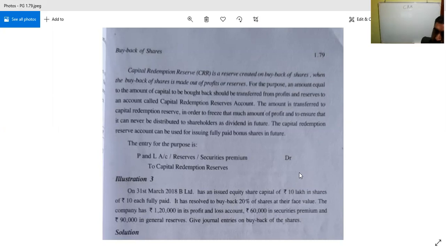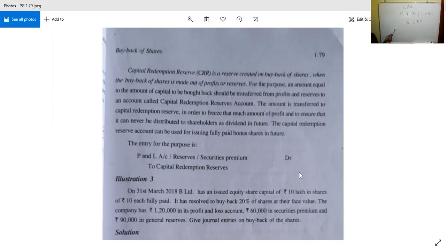In such a case, the capital redemption reserve account can be used for issuing fully paid bonus shares in the future. So in such a case, the entry is P&L account debtor or reserve debtor or securities premium account debtor to which one? Capital redemption reserve. So out of the fund generated, this is to be utilized first and then there is buyback of shares.